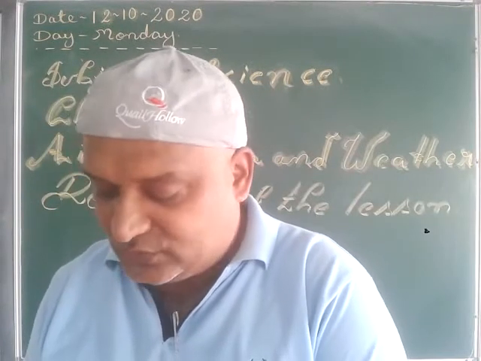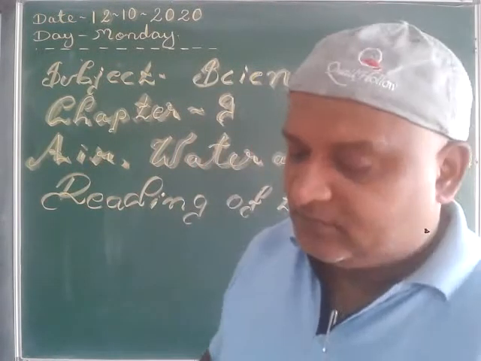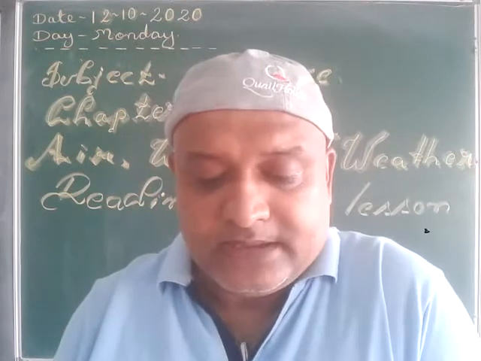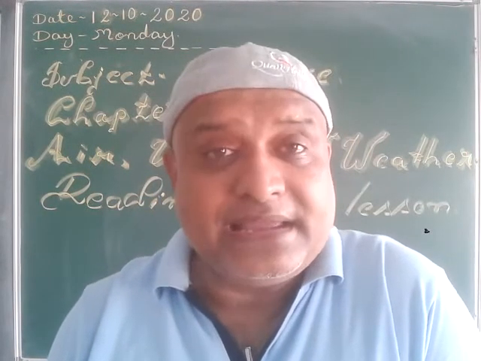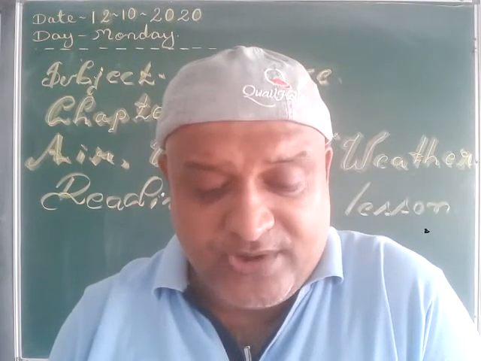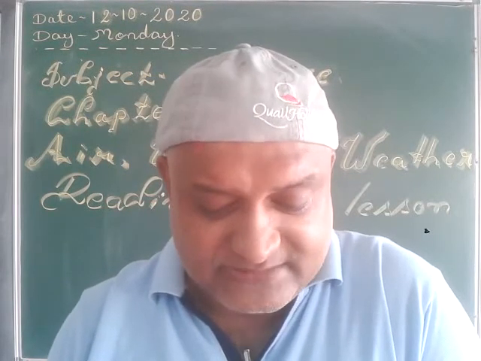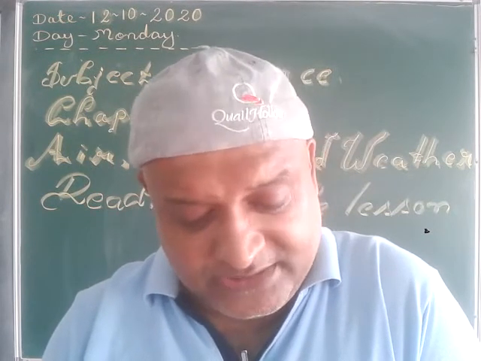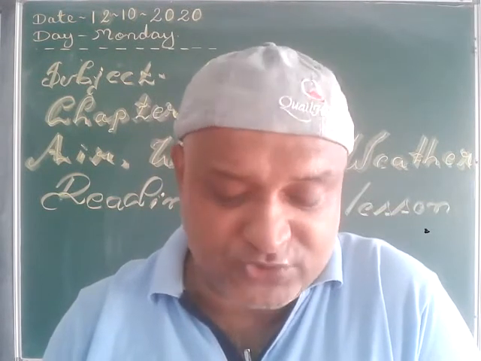Now let us come to the next page, that is page number 91. Okay, page number 91. Are you ready? The air is very cold at higher altitude. Sometimes when raindrops pass through this cold region, it freezes and falls down to the earth in the form of snow or hail.